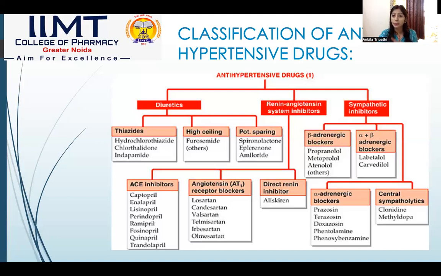Now, coming to the sympathetic nervous system blockers, the inhibitors, we have adrenergic or beta adrenergic receptor blockers, which work on the beta-1 receptor, that is propranolol, metoprolol, atenolol. Now, alpha plus beta blockers, we have labetalol and carvedilol. Last, alpha adrenergic blockers, we have prazosin, terazosin, doxazosin, and those which act directly as sympatholytics, that's clonidine and methyldopa. This flowchart exactly classifies how our drugs work and by what mechanism they work on hypertension.